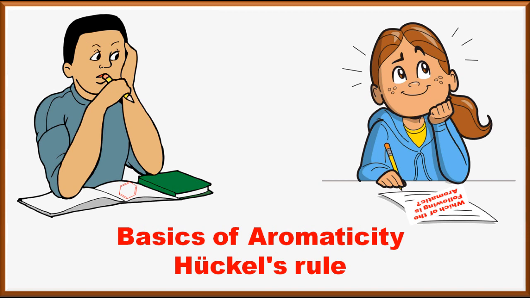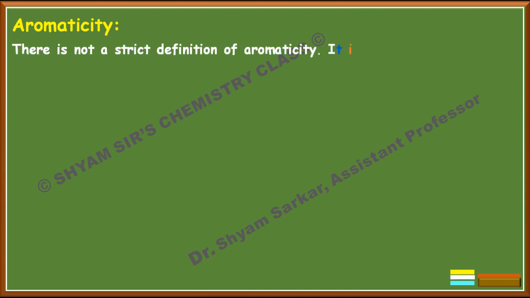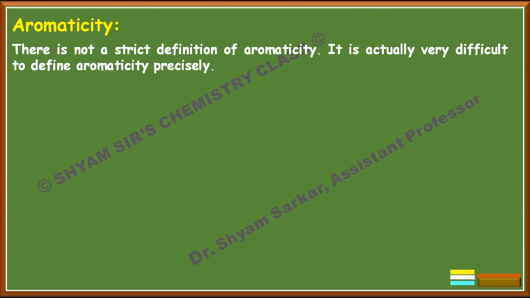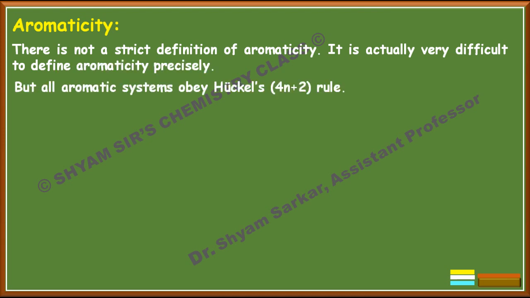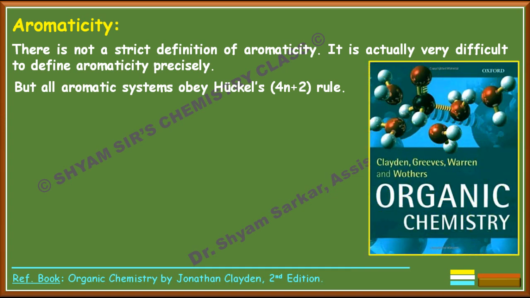I'll start this lecture with the definition of aromaticity. So let's start with aromaticity. What does aromaticity mean? There is not a strict definition of aromaticity. It is actually very difficult to define aromaticity precisely. But all aromatic systems obey Huckel's 4n+2 rule. All the information I will give in this lecture is taken from the organic chemistry book by Clayden.